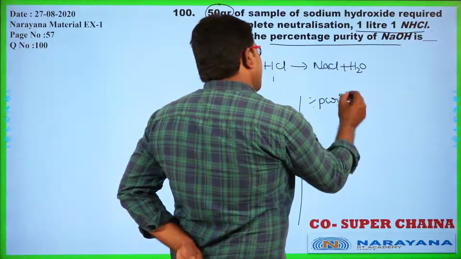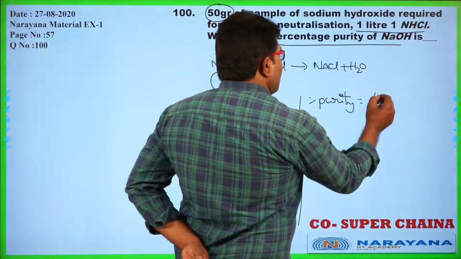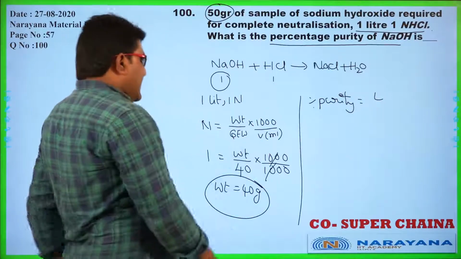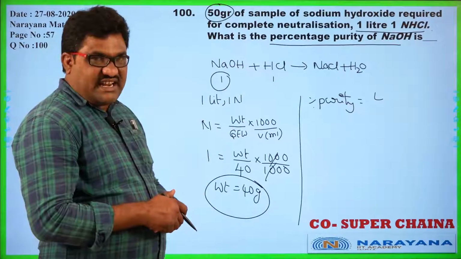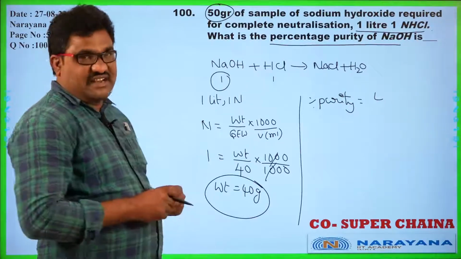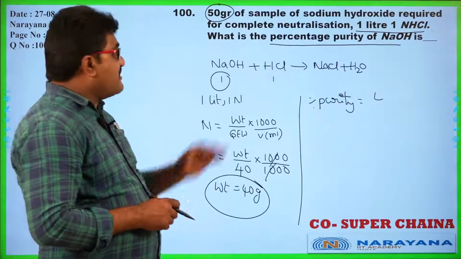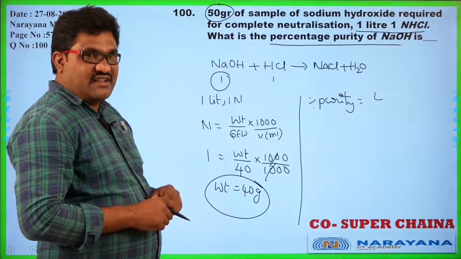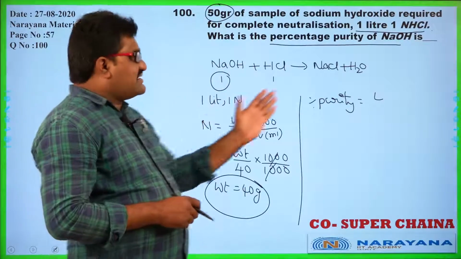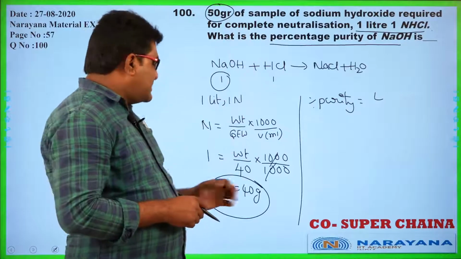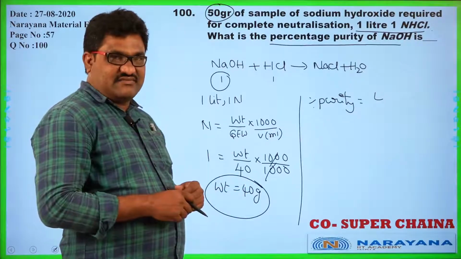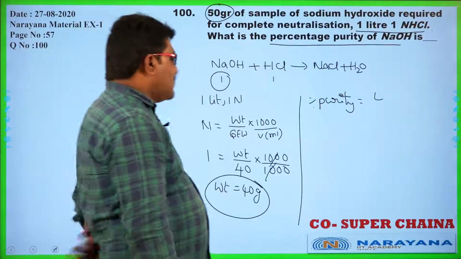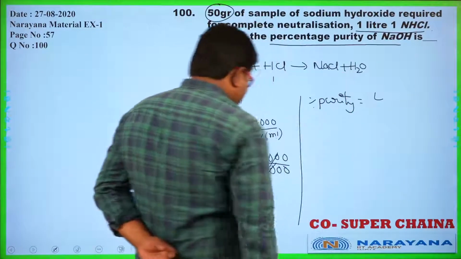Now what is the percentage purity? Here, for 100% purity we require only 40 grams, but he has taken 50 grams. This means some impurity is present, so this is an impure sample. If it is 100% pure, how much is required? Only 40 grams. But he has taken 50 grams. So what am I taking? Percentage purity.